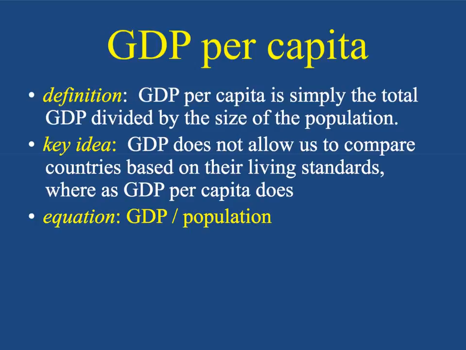Wait, I have an answer. You divide it by the population. So you take the total GDP of the United States, divide it by 300 million, you'll get a number. You take the total GDP of Chile, divide it by 17 million, you get a number. Those numbers, the answers to those two very, very simple mathematical calculations, are numbers that you can compare because it shows you the value of the GDP per person, whether they live in the United States or Chile.